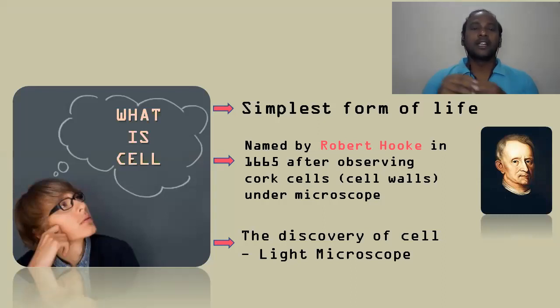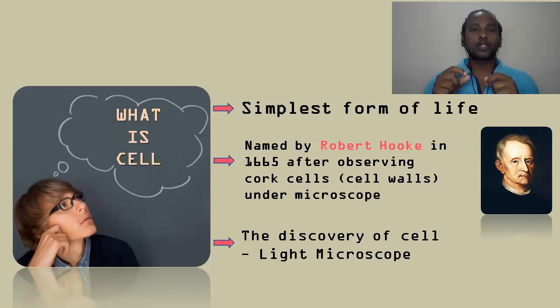Clear? Then this particular cell was first identified by the scientist Robert Hooke in his observation of cork cells under a microscope. At that time, only simple microscopes were possible.